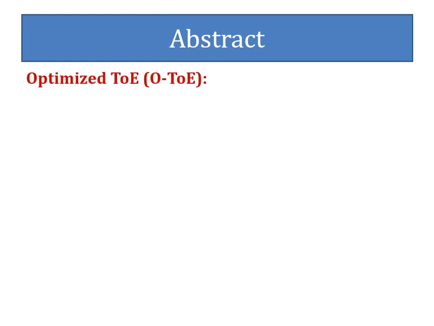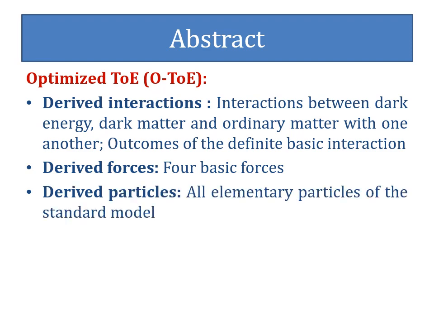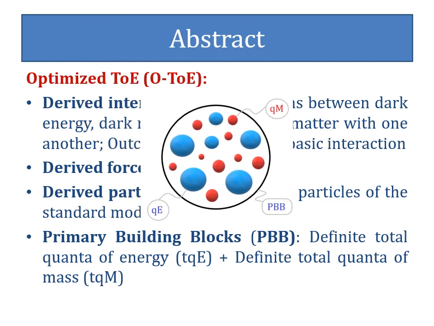According to the optimized theory of everything, all the experimentally measured interactions of dark energy, dark matter and ordinary matter with one another are explained as the derived interactions, which are the outcomes of the definite basic interactions. Four basic forces have also been proven as the derived forces. All elementary particles of the standard model have been proven as the derived particles of well-defined primary building blocks, which are primarily constituted by the definite total quanta of energy and the definite total quanta of mass.